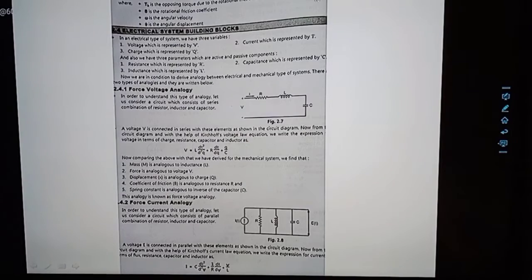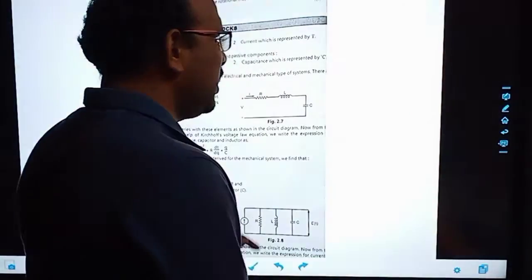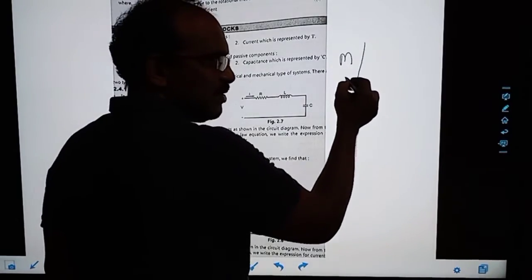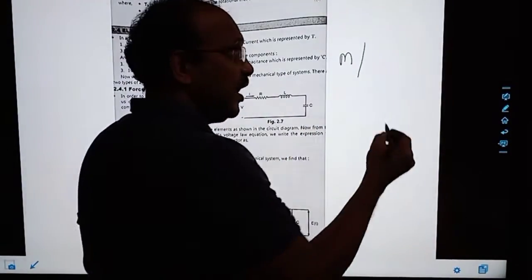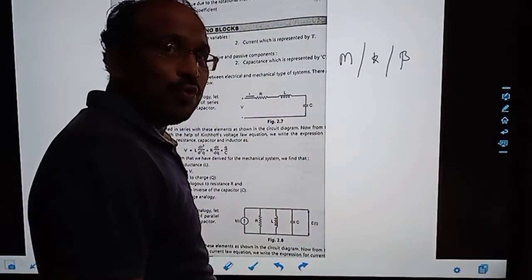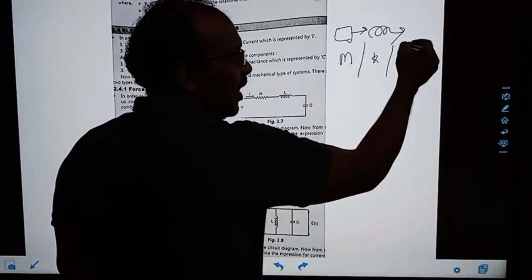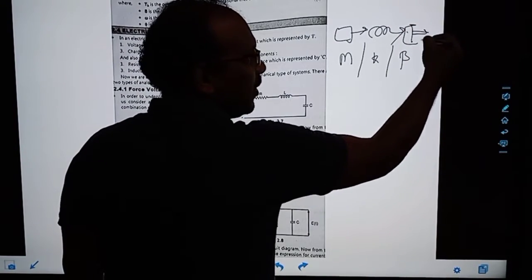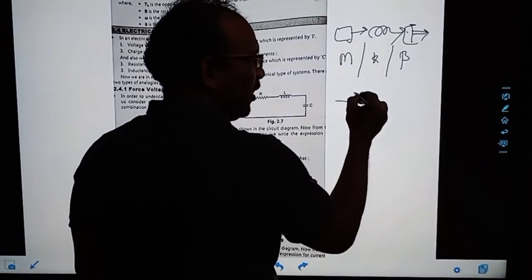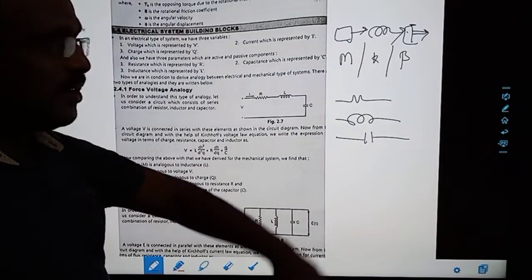Now I can say electrical system. You are good with the electrical system. Same way, there is a mass, then spring, then damping factor. Similarly, here we have to explain the mass, the spring, and beta, that is, suppose there is a damper. Now how will you relate this with an electrical system? Electrically we have only three components: resistor, inductor, and capacitor. So how do we write the KVL equation for this?